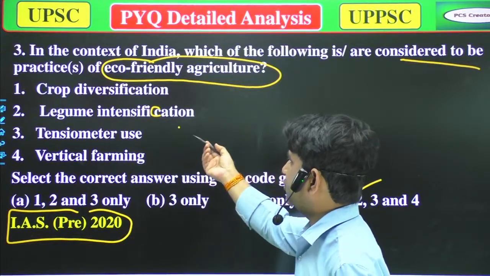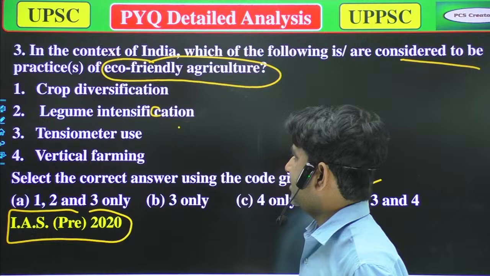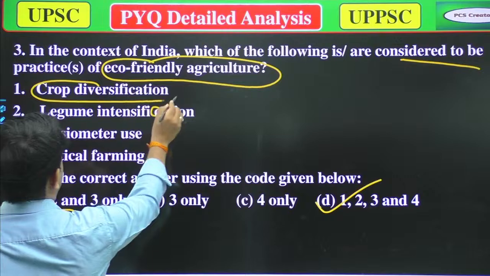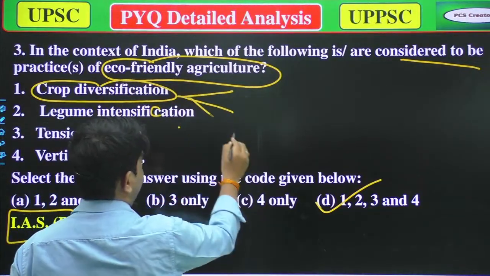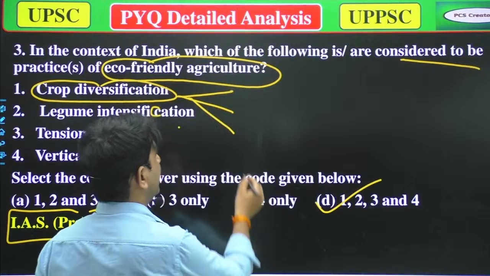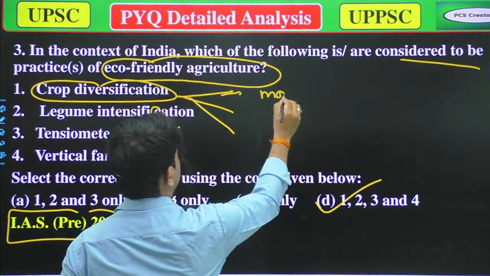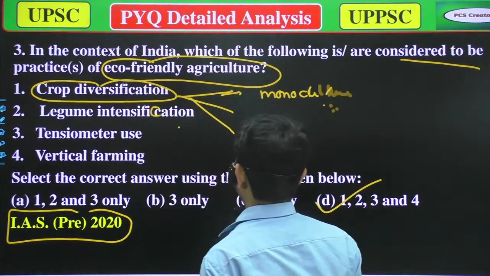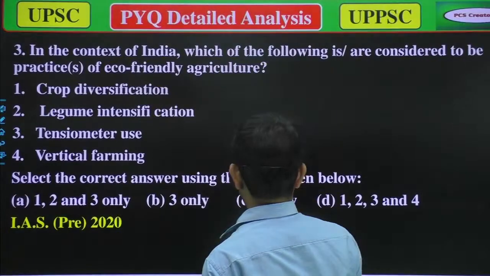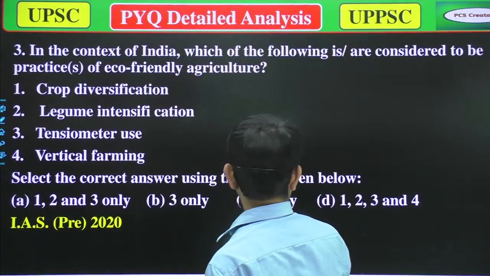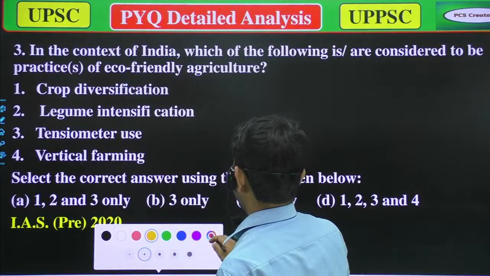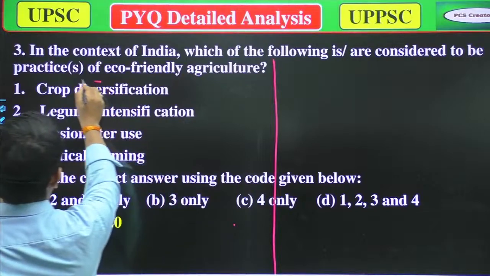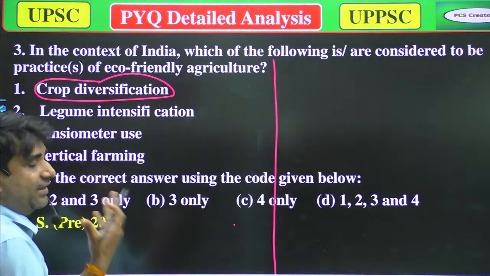So crop diversification, legume intensification, and then tensiometer use, and then vertical farming. So first, what do you mean by crop diversification? In the previous slide, we have talked about the monoculture practice.